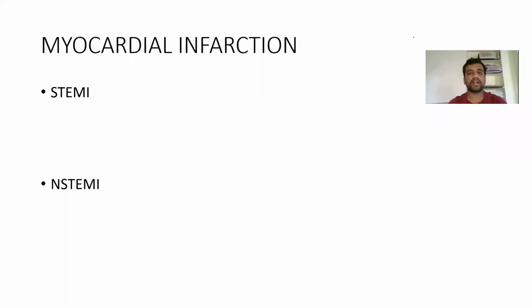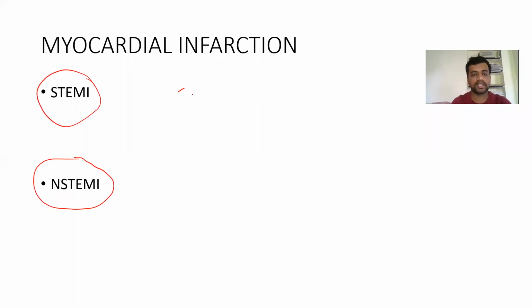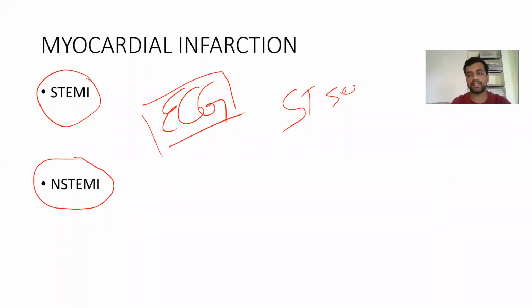So today we'll start with myocardial infarction ECG changes, and as we all know, STEMI and NSTEMI are the two broad classifications we use for myocardial infarction. These nomenclatures are based on two important findings. One is the ECG changes. If there is ST segment elevation in the ECG, then we call it STEMI. If there is no elevation of the ST segment, or it is normal or depressed but not elevated, then we call it NSTEMI. This is the first thing we use for categorizing myocardial infarction, STEMI and NSTEMI.